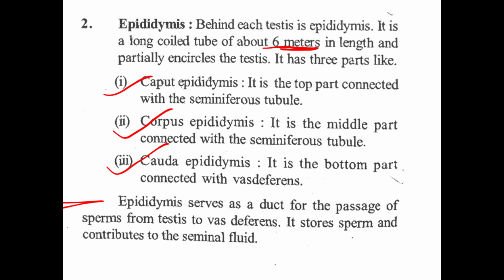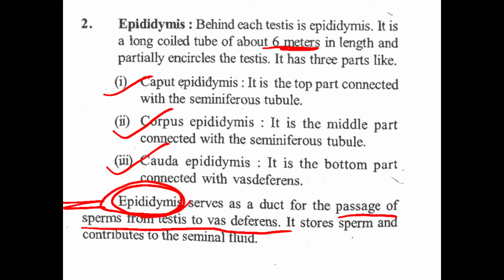Now, epididymis serves as a duct for passage of sperms from testis to vas deferens. So this is a function of epididymis, that sperms are passed from the testis to the vas deferens.